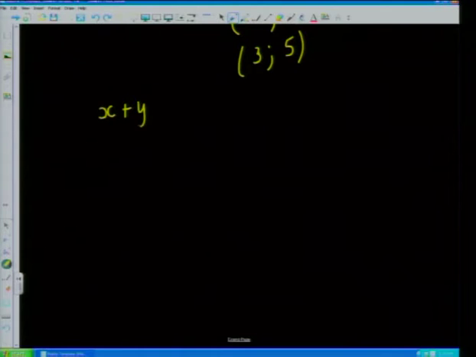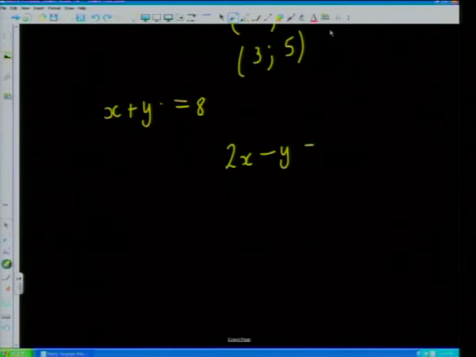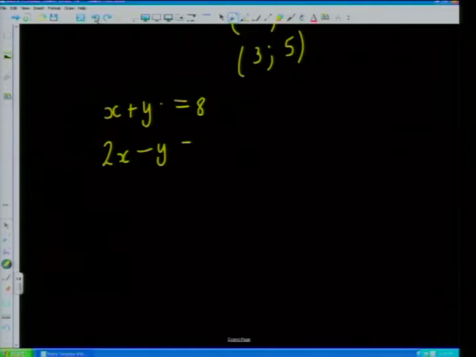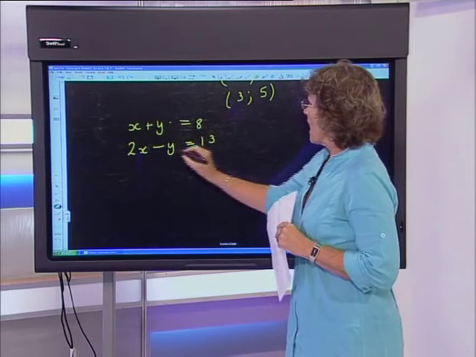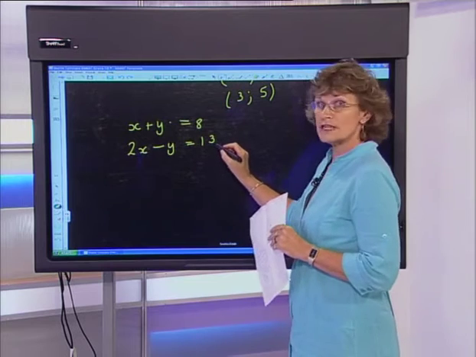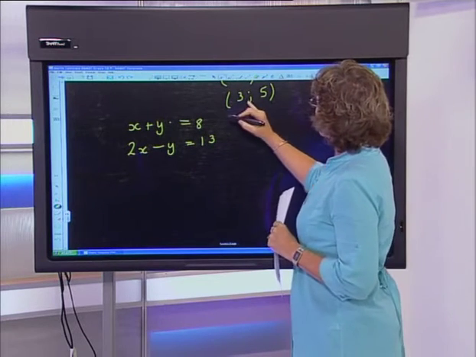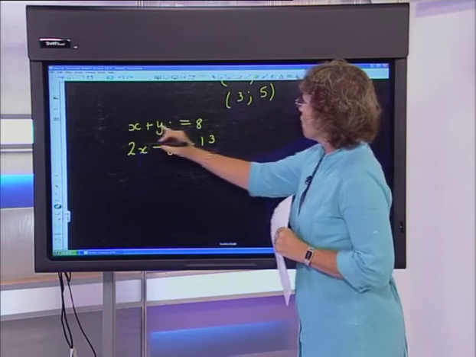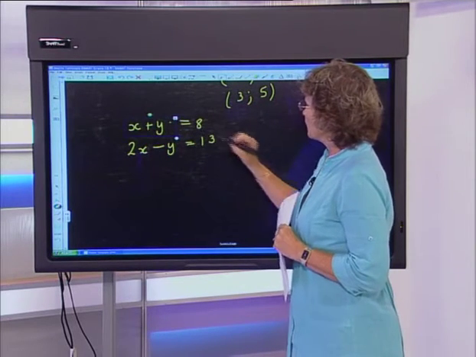Now what we did last year is we showed you that by introducing a second equation, so let's say we took x plus y is equal to 8, and in addition 2x subtract y is equal to 13. So what I've got here is what we call a system of equations. I've got x plus y must come to 8, and 2x subtract y must come to 13. Now you can see that if I took that solution 3 and 5, which would have worked here, 3 plus 5 does give me 8.